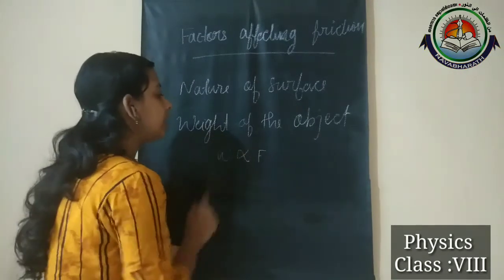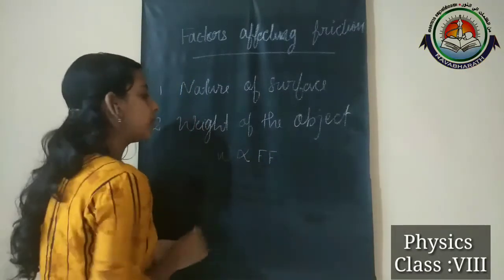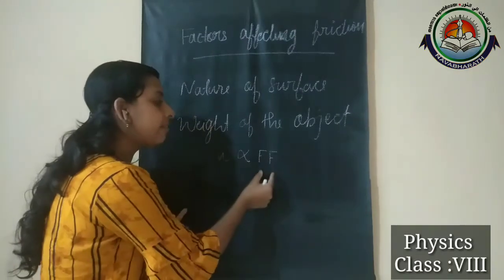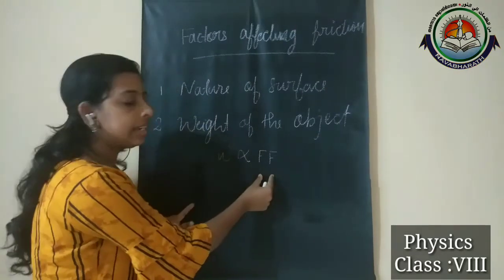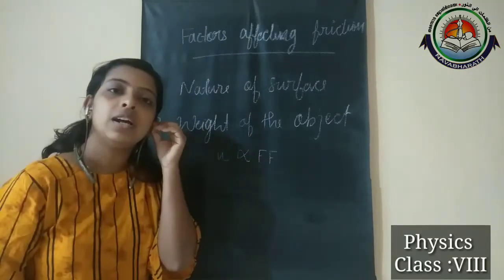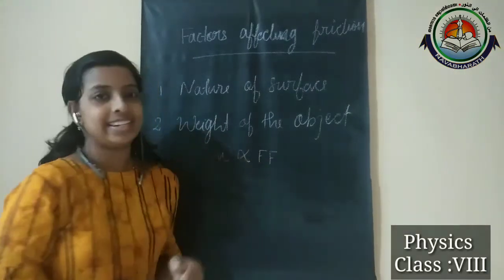So as weight increases, frictional force also increases, and as weight decreases, frictional force will decrease.